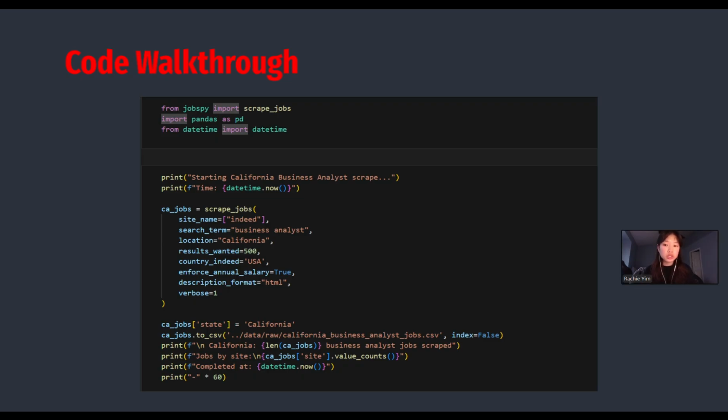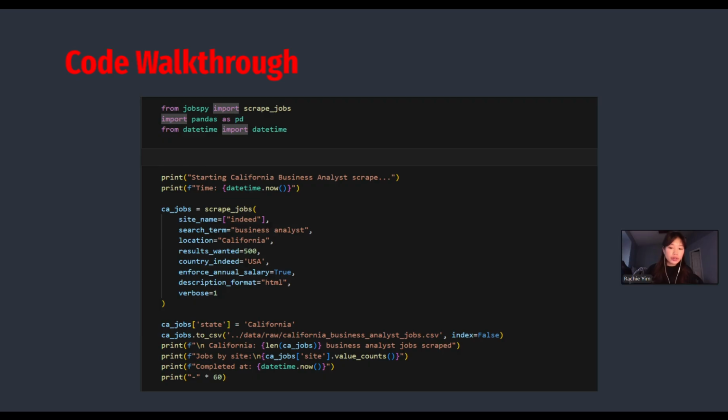Because Indeed was so consistent with the amount of data it was giving us, this format was really helpful for taking in the information. The key is enforce annual salary equals true, which normalizes all salaries to yearly amounts.